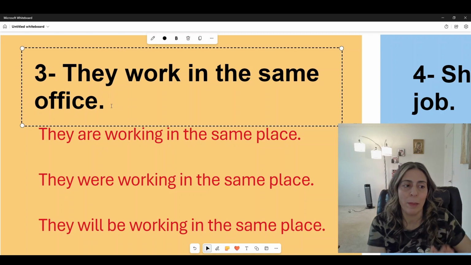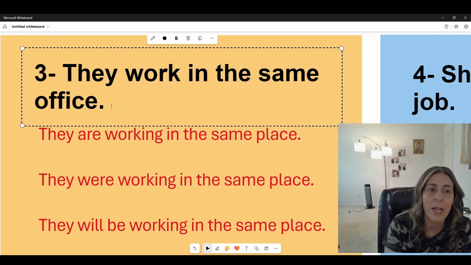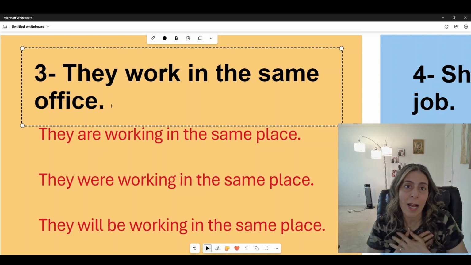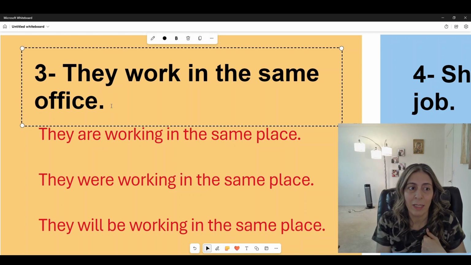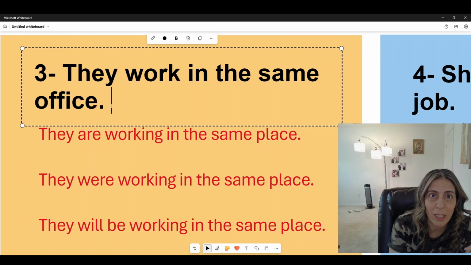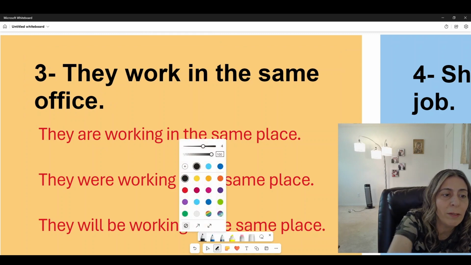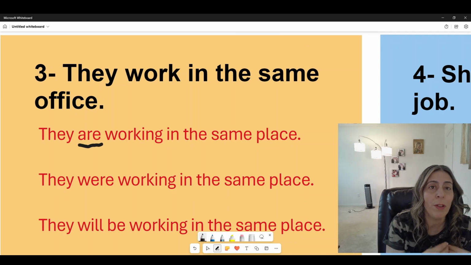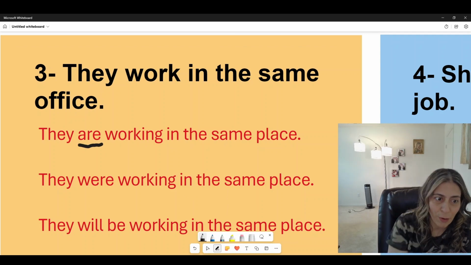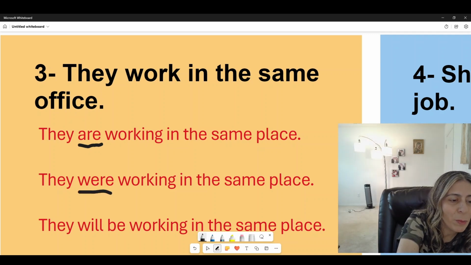It's a pronoun that mentions more than one. It's not I and it's not is. I and is refer to one person. So in this case, we have to bring the are. For the past it's gonna be were, and for the future will be.